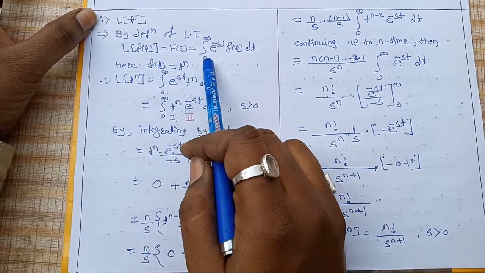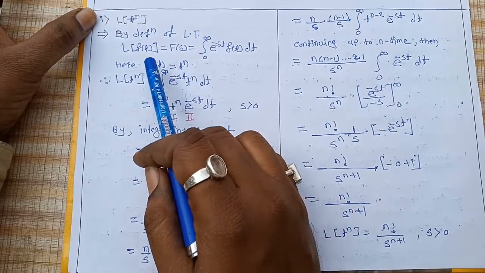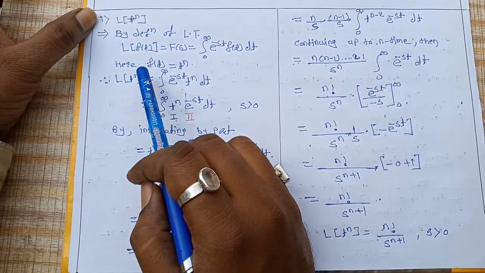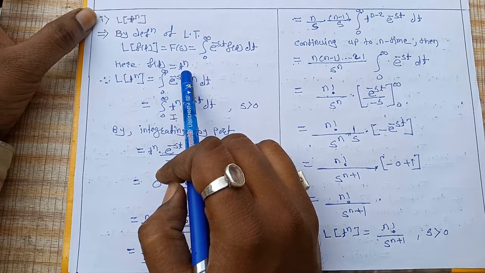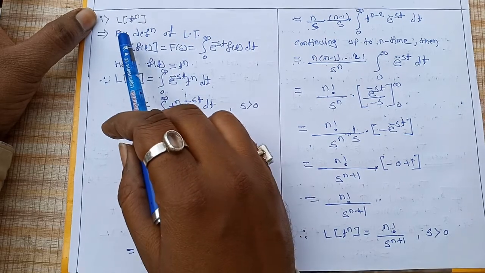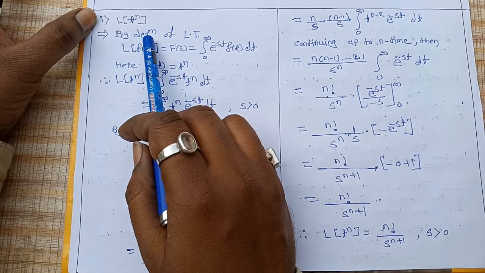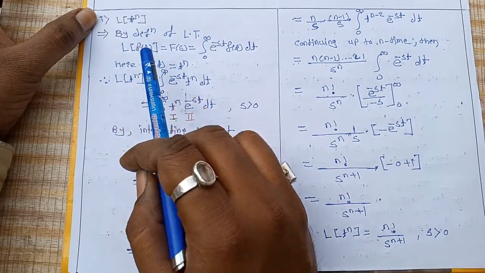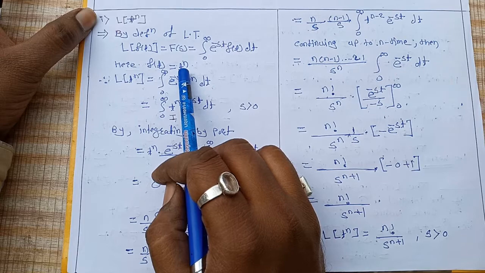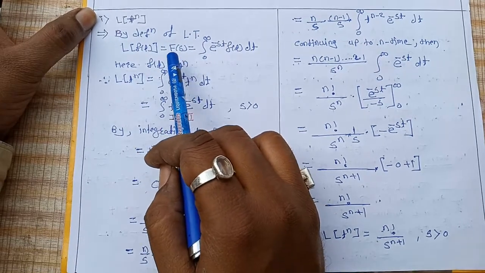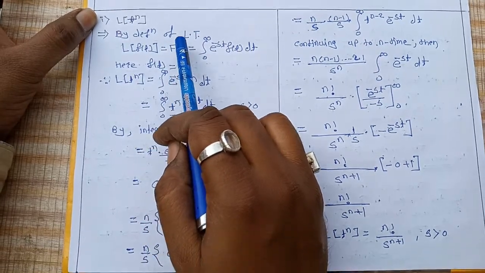This is the definition. But in this case, f(t) is equal to t^n. Put this value of f(t) in the above equation.